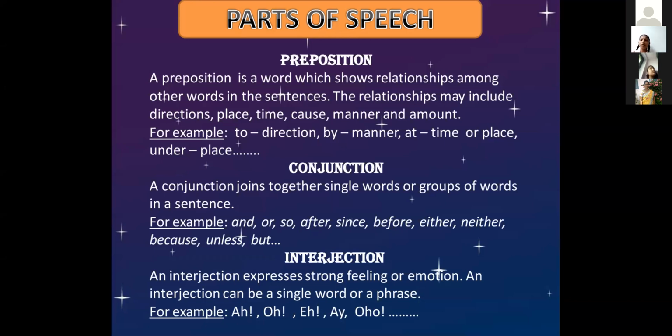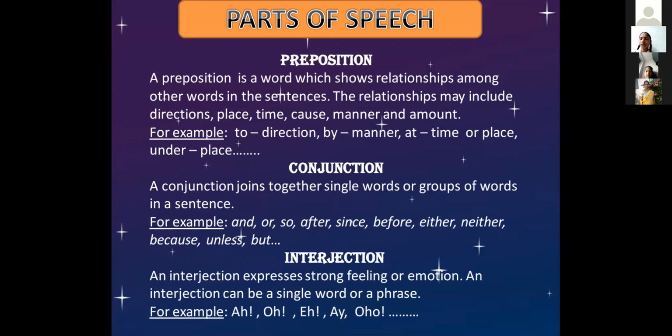Or a group of words. If you want to combine a group of words also, you can use a conjunction in a sentence. If you want to join two words, you use a conjunction. If you want to join two sentences also, use a conjunction. Sometimes they will give you: Ravi is tall, Raju is tall.